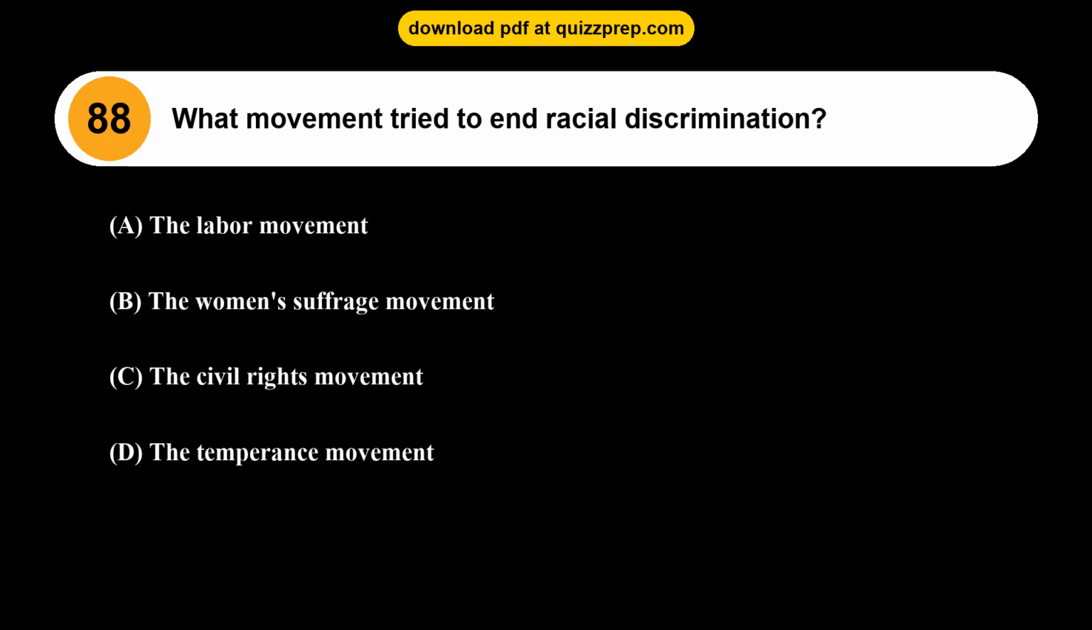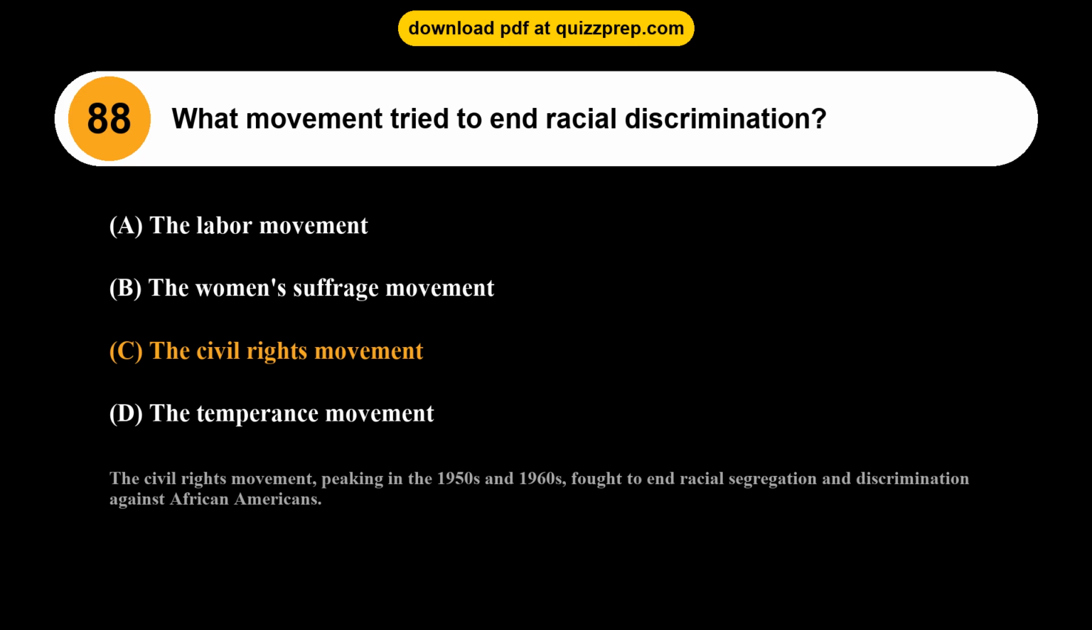Question 88. What movement tried to end racial discrimination? Option A, the labor movement. Option B, the women's suffrage movement. Option C, the civil rights movement. Option D, the temperance movement. The correct answer is option C, the civil rights movement. The civil rights movement, peaking in the 1950s and 1960s, fought to end racial segregation and discrimination against African Americans.